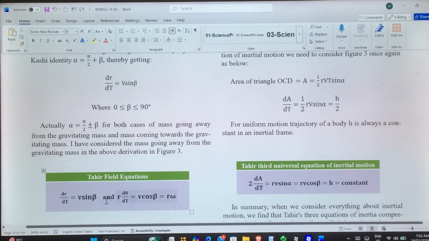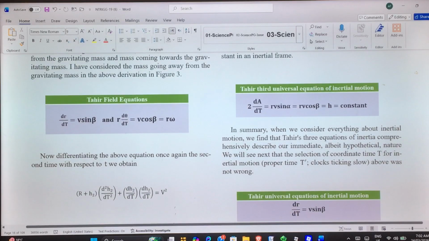So Tahir's field equation becomes dr/dt = v sin β, and r dθ/dt = v cos β = rω, where ω is the angular speed in radians per second. Okay, now this I will derive now.